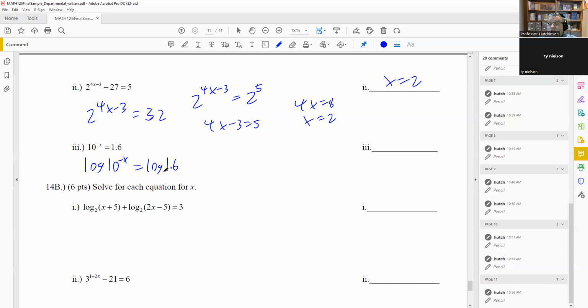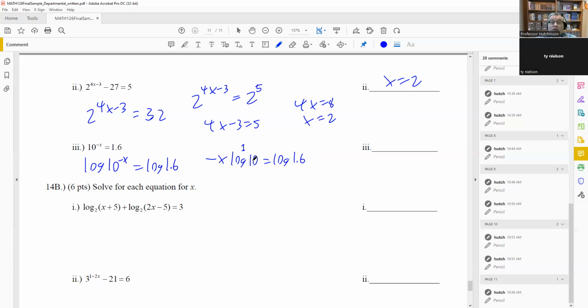So I'm really doing a base 10 on both sides here, but I don't have to actually show the base because a log with no base is automatically log base 10. Now what that's going to do is the negative x is going to come down in front, so we get negative x log 10 equals log 1.6. Now this part here is going to turn into a 1.